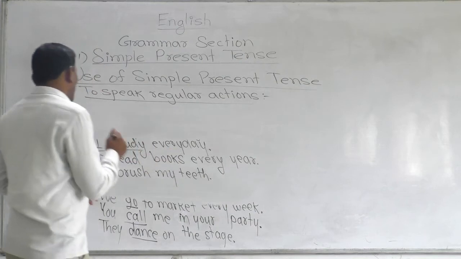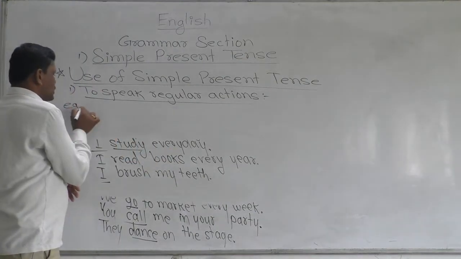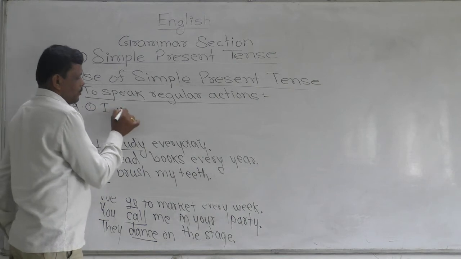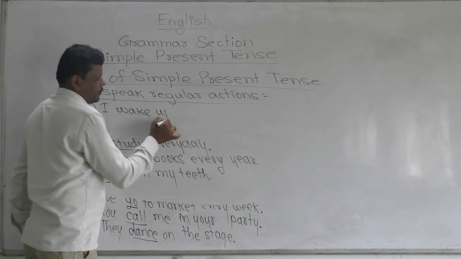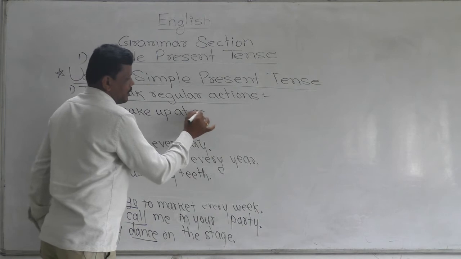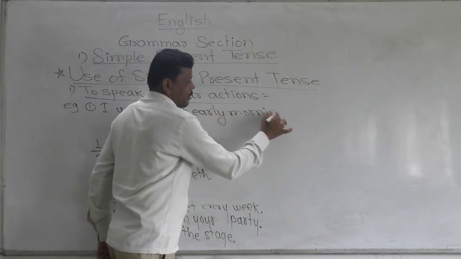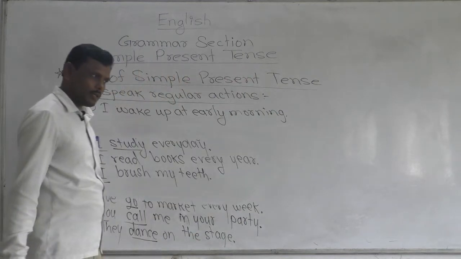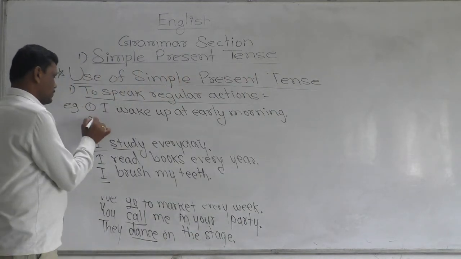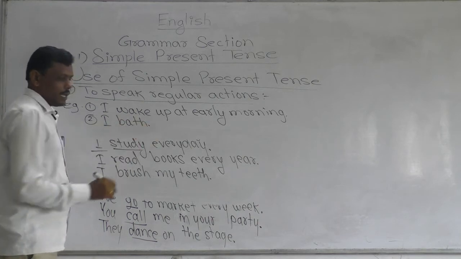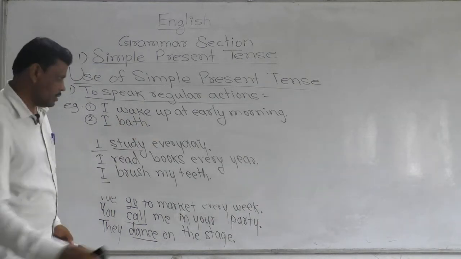For example, I wake up early in the morning. This is our regular action. Next, I bath. This is our regular action.